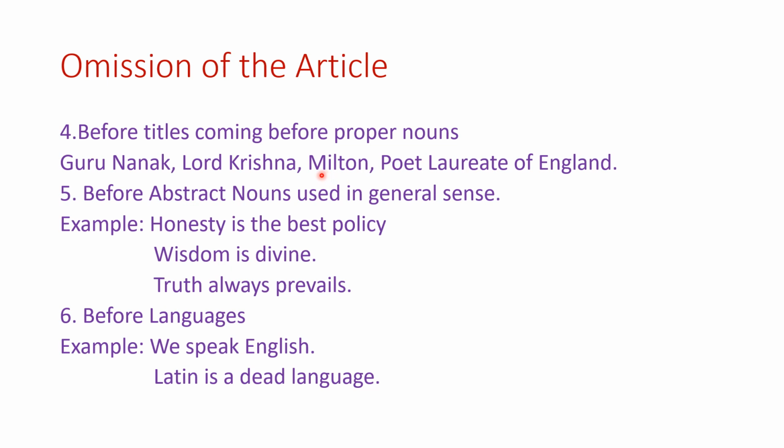So you do not put the article before abstract nouns used in general sense. So here this is an abstract noun, honesty. Honesty is the best policy. So before these abstract nouns which are used in the general sense, wisdom is divine. Truth always prevails. The next, omission of article before languages. Look at the example, we speak English. Latin is a dead language. So before languages, we do not use the article. We omit the article.